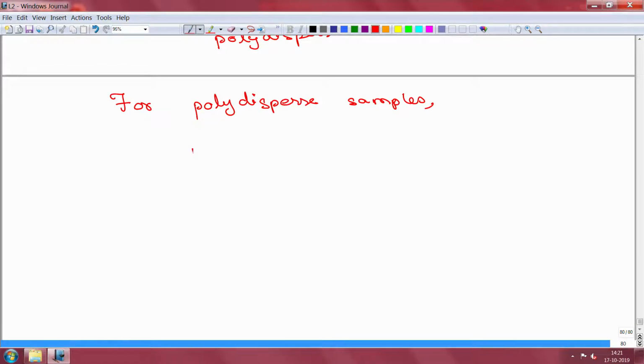Let us define this quantity Mn, which is an average quantity, and that is given as a summation of Ni Mi, divided by the summation of Ni.